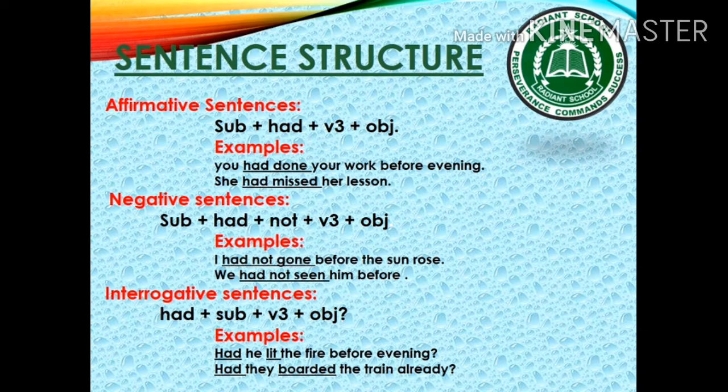While making interrogative sentences, had comes at the start of the sentence, then comes the subject, the third form of verb, and the object, and there is a question mark at the end of the sentence. And keep the important point in your mind: when one part of the sentence goes for past perfect, the other part of the sentence goes for past indefinite tense. Past indefinite tense means second form of verb.